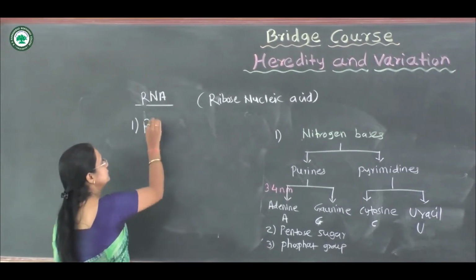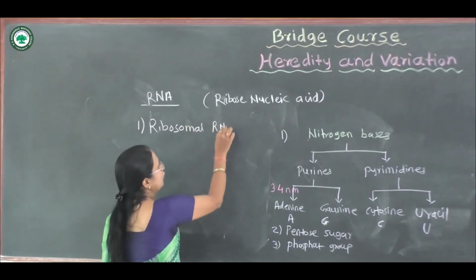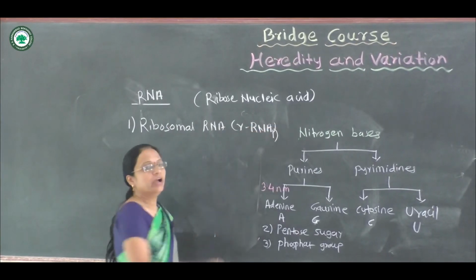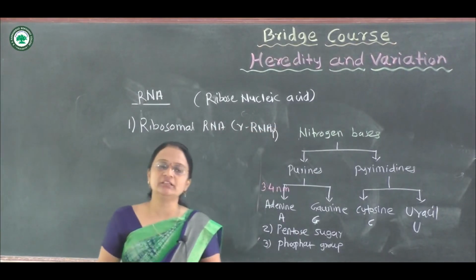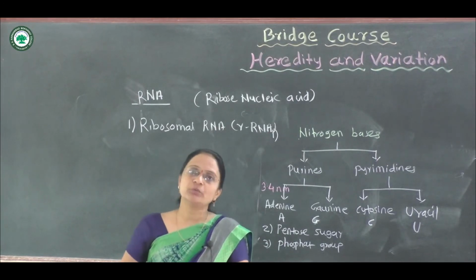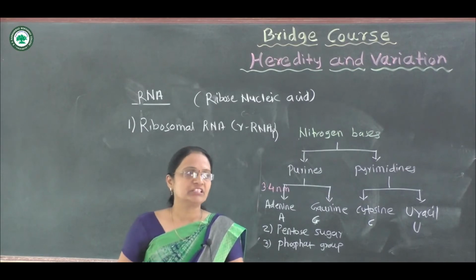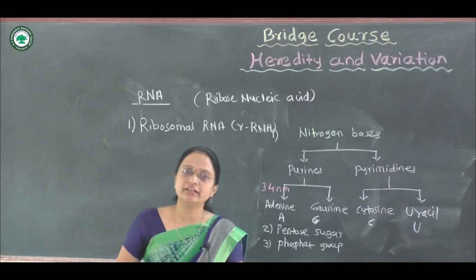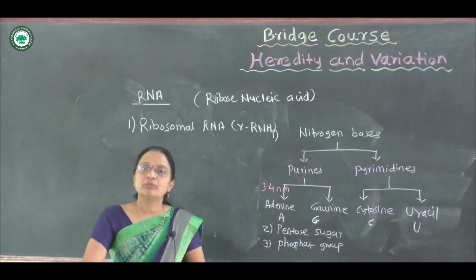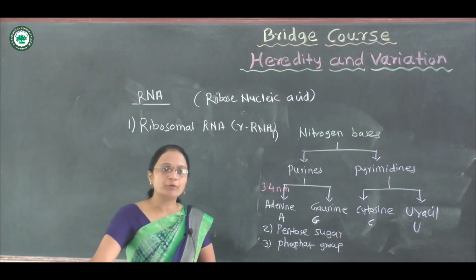The first is called the ribosomal RNA, or we call it rRNA. As we know, when studying the composition, structure and function of cell organelles, the rRNA, the ribosomal RNA, is related to protein synthesis, because ribosomes are responsible for the synthesis of protein.